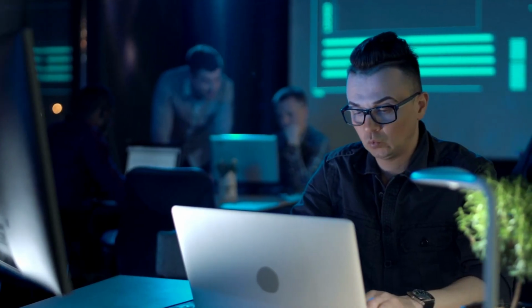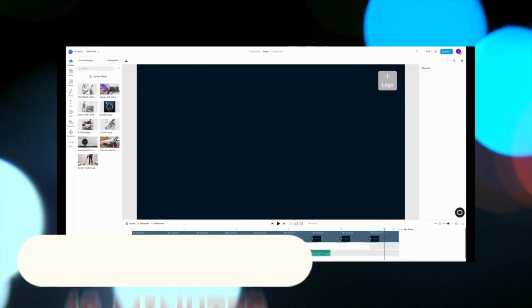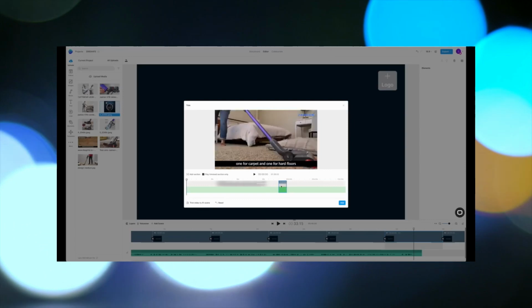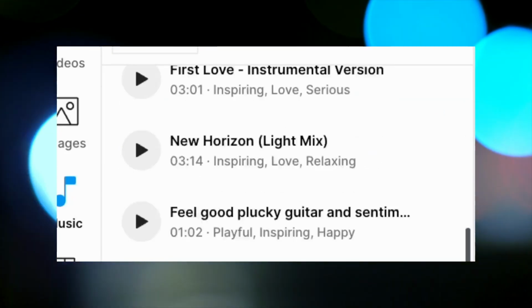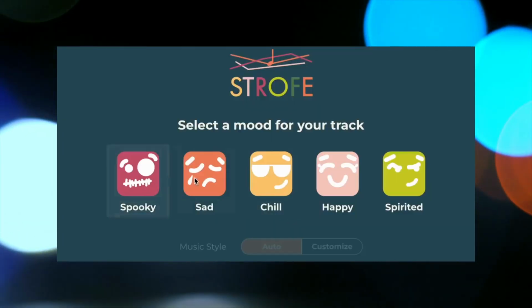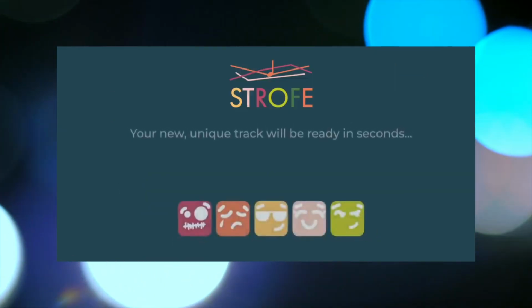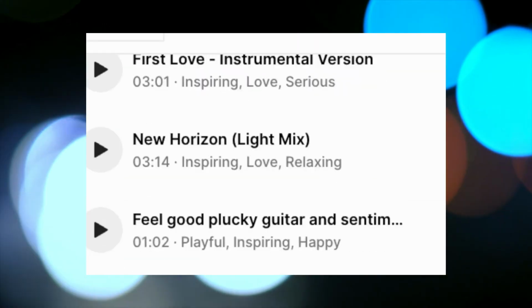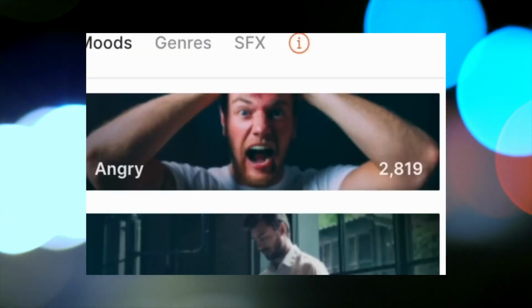Following a brief, perhaps 5-minute session to source various images and video clips for all 5 vacuums and another 10 minutes for editing in InVideo, our video is now complete. The last step is to find suitable music, which is conveniently provided by InVideo with a broad selection of tracks. Alternatively, you can employ an AI music generation platform like Strove to create music based on specific moods and sounds. However, in this instance, using InVideo's music library proves quicker and more convenient given the vast selection readily available. With the addition of music, our video is now finished.